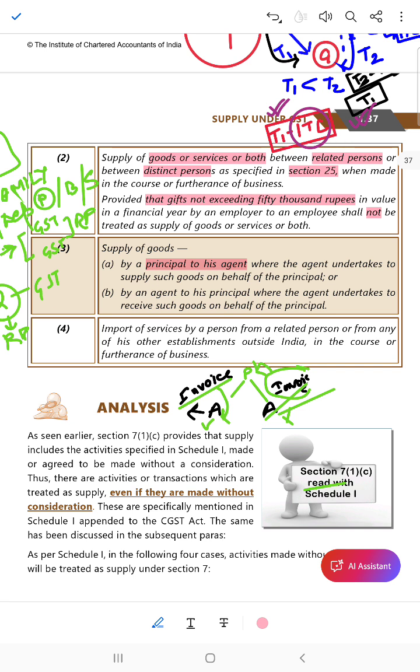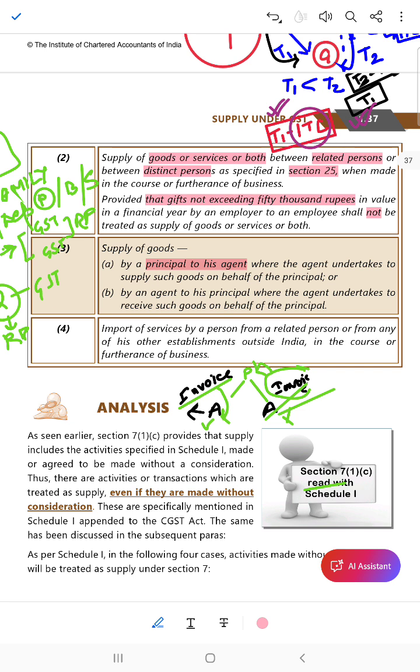And the final one, which we have already seen, is import of service between related persons or from any other establishment outside India in the course or furtherance of business. So import in the course or furtherance of business, even without consideration, is a deemed supply.